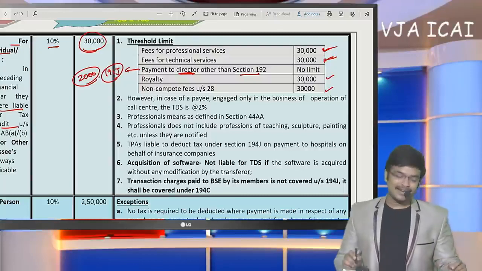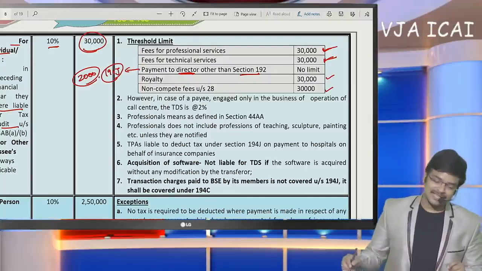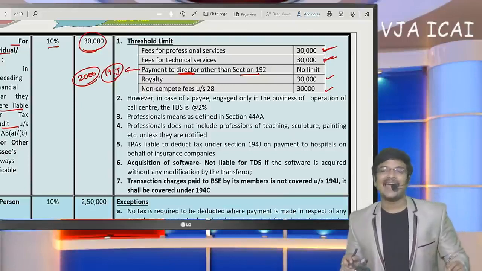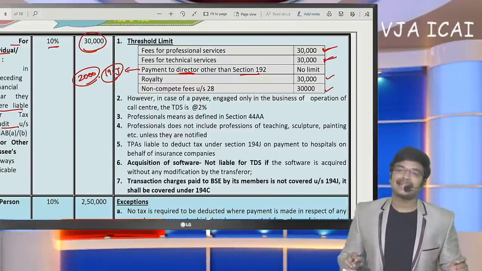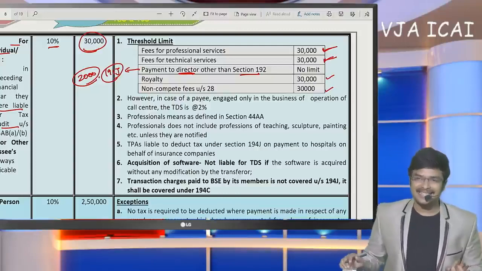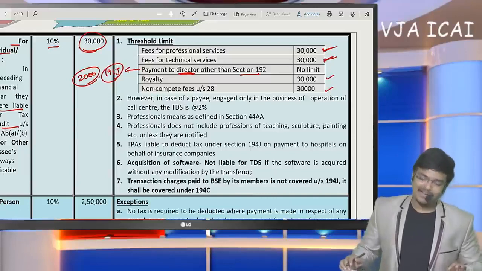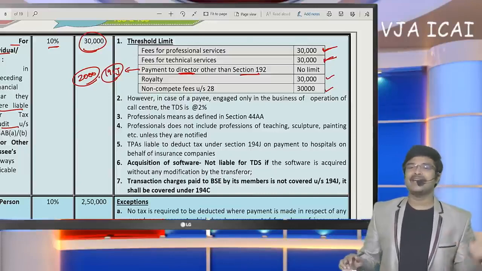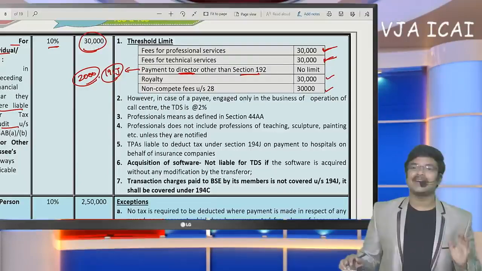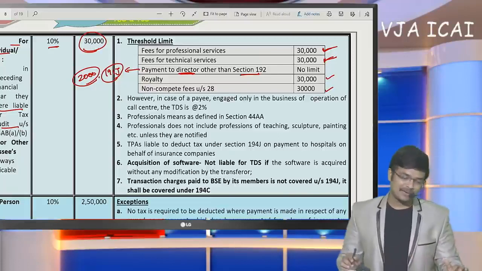The limit of 30,000 is for professional services, technical services, royalty and non-compete fee. On no other item, that means on director's remuneration being paid, the limit of 30,000 need not be considered. That means TDS has to be deducted in this case is the conclusion.